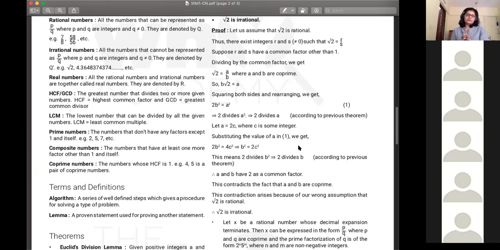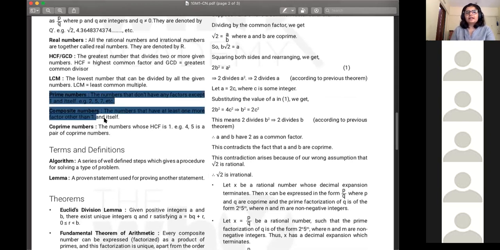Or in other words, multiples are the numbers you get from the table of a particular number. So multiples of 6 are 6 multiplied by 1, which is 6, 6 twos are 12. So 6, 12, 18, 24, all of those are multiples.